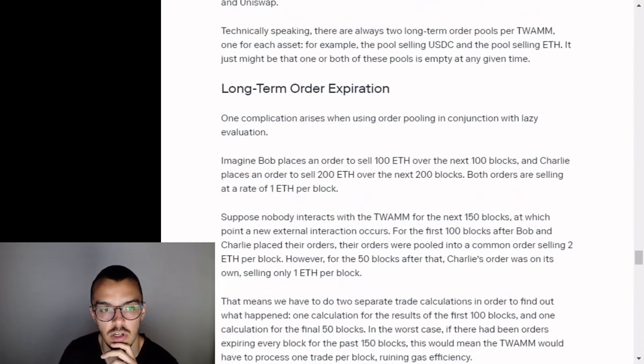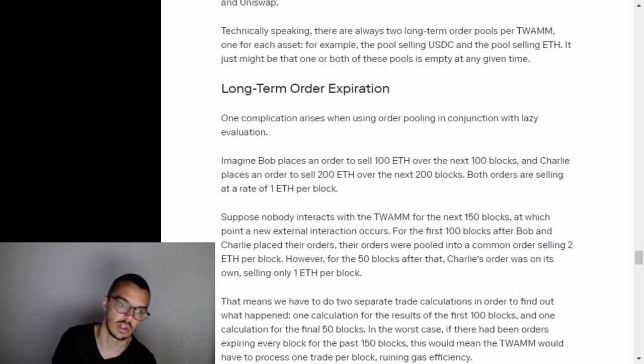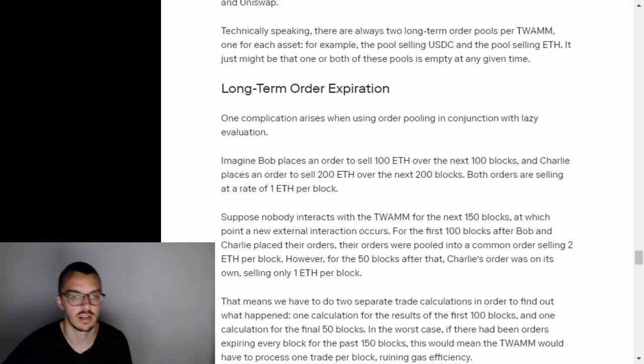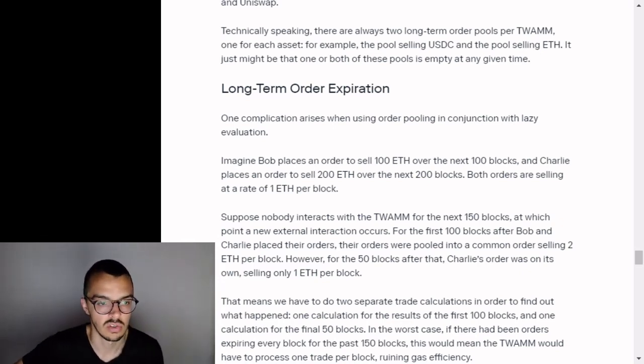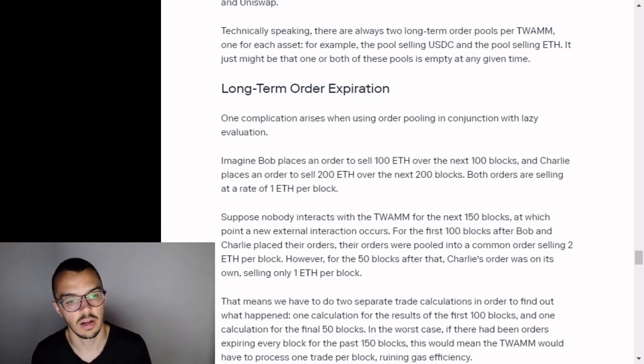Long-term order expiration. One complication arises when using order pooling in conjunction with lazy evaluation. Imagine Bob places an order to sell 100 ETH over the next 100 blocks, and Charlie places an order to sell 200 ETH over the next 200 blocks. Both orders are selling at a rate of 1 ETH per block. Suppose nobody interacts with the TWAMM for the next 150 blocks, at which point a new external interaction occurs.